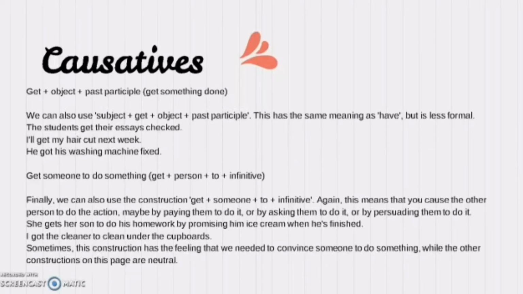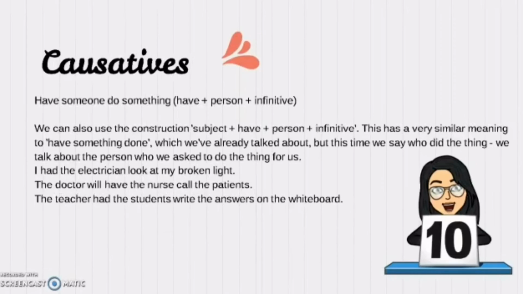Sometimes these constructions have the feeling that we needed to convince someone to do something, while the other constructions on this page are neutral. Okay, if you see the differences of this topic, the important part is this. The last one is not my favorite. I can use the first one and this one. That is, have someone do something.